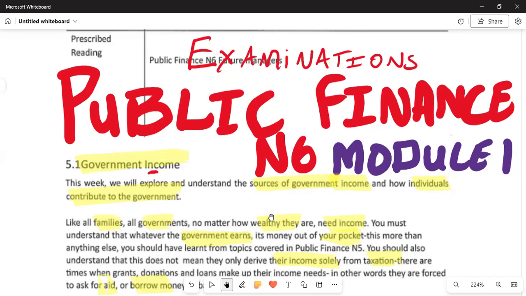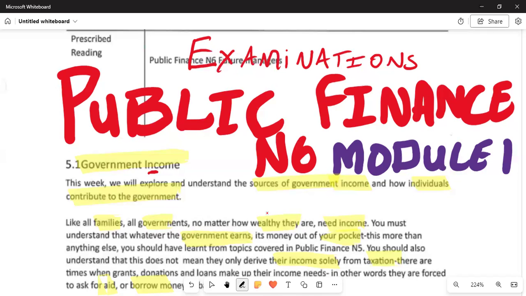And then the first module we are going to do now is what we call government income. Remember that here we are talking about how the government can gather sources of money from taxes and borrowing money from other countries. So that is why we are having the government income. Without the government having income, people pay tax: pay as you earn for people that are working, this 15% VAT.